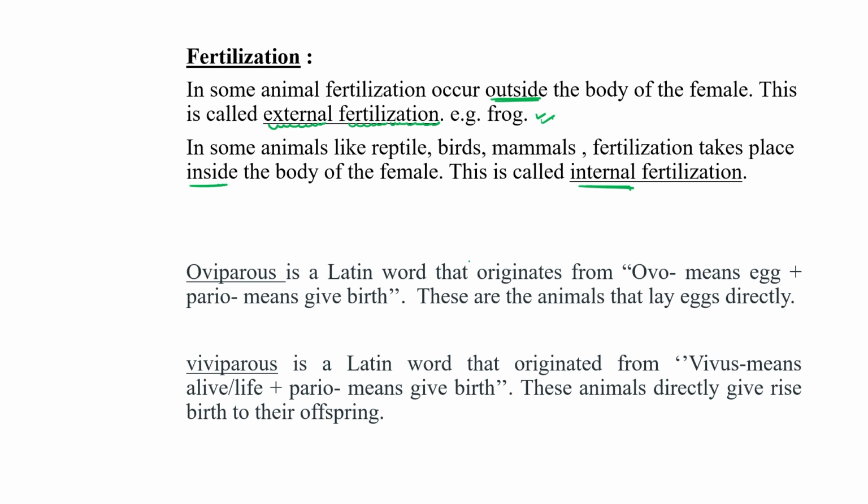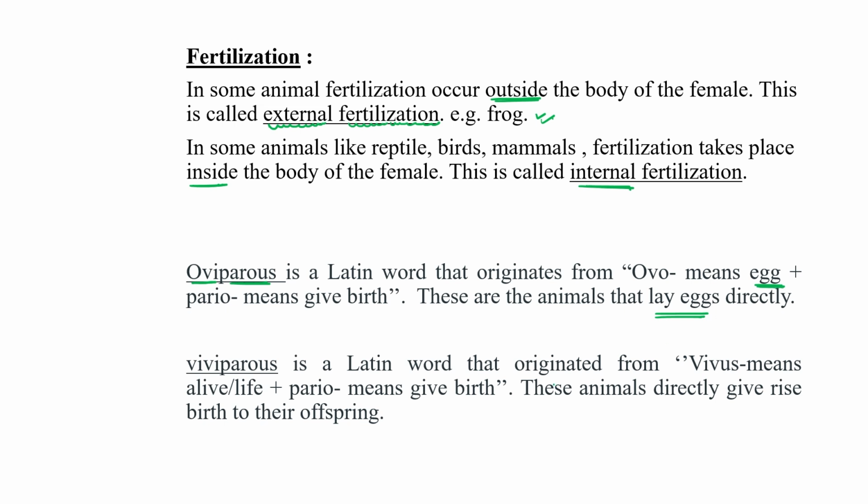Okay, on the basis of egg, or what is the exact term, direct birth. Some animals lay eggs, and from the egg, after development, an individual offspring is developed. Oviparous is a Latin word that originated from ova, meaning egg.